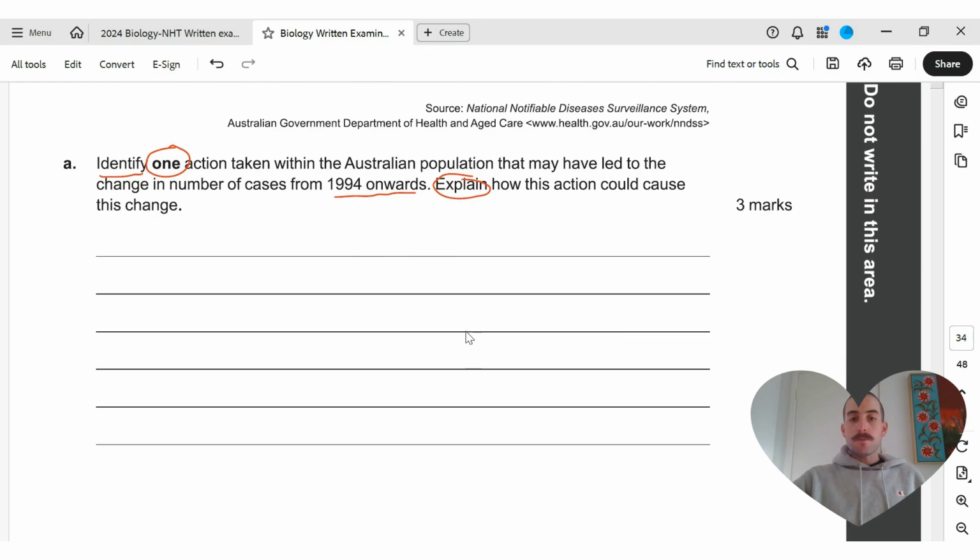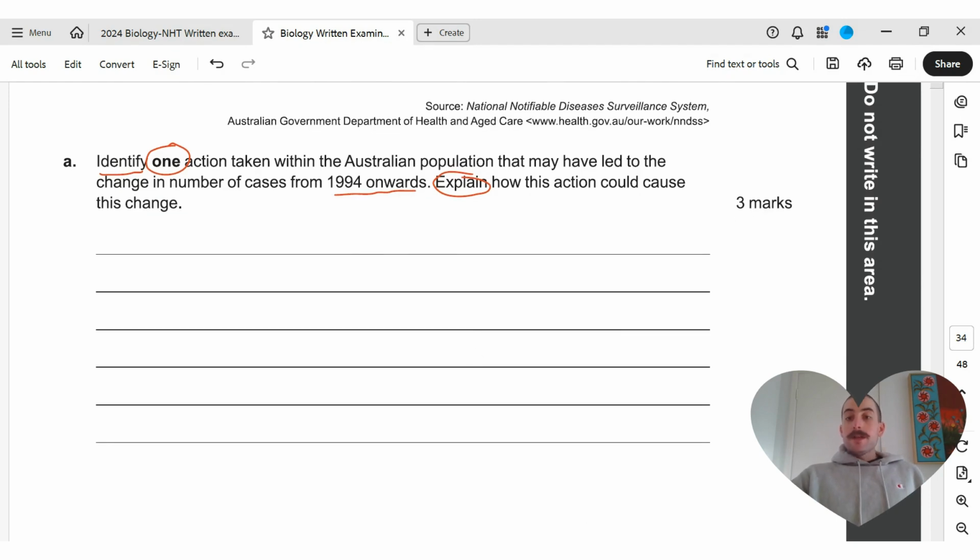So one action, really it could be anything here potentially. We could be talking about vaccination, which is probably the main one, and the one that I would stick with. It's 3 marks. So we're probably going to mark here for identifying the one, and then the explain. Right, so this is our 1 mark. And then we've got 2 marks coming here for our explain, and all we're going to be doing here is explaining herd immunity.